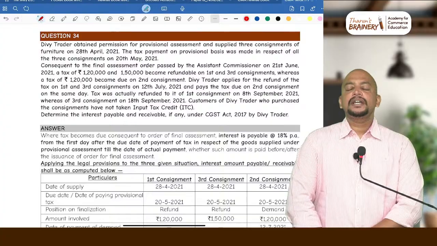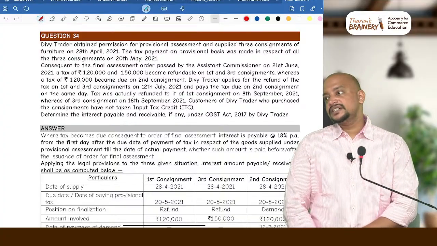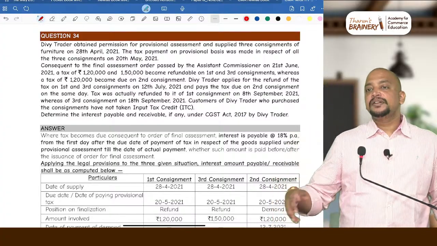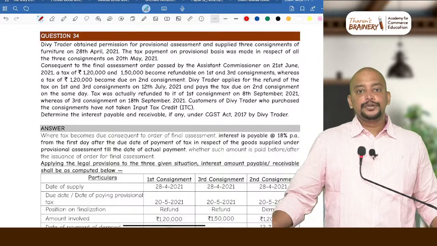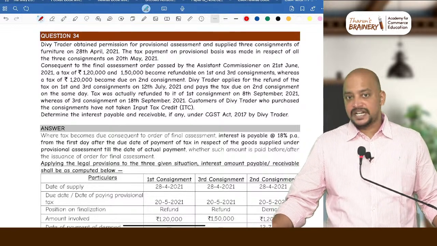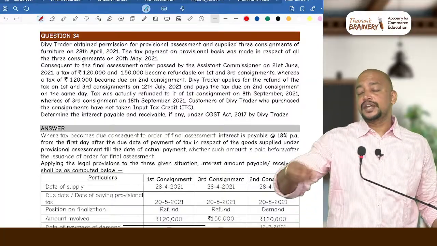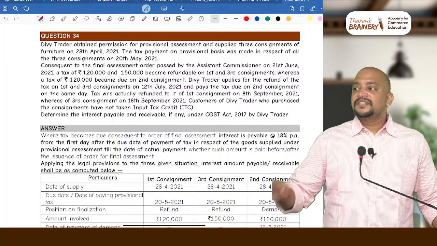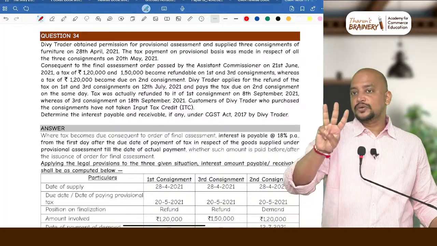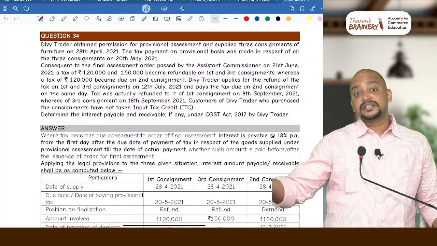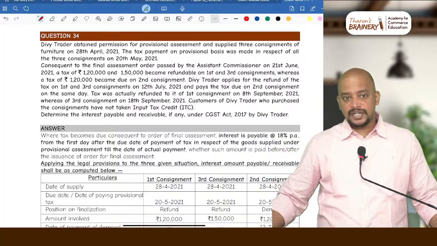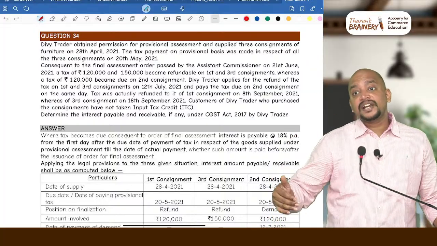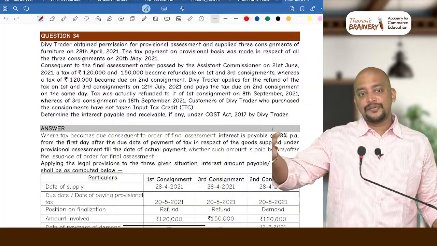So actually what happened in case of provisional assessment, first we will be unable to compute the GST payable. As we are unable to compute the GST payable, we request the department to compute the GST payable, that is called provisional assessment. So the officer will specify, okay, you have to pay some amount, and again there will be finalization of assessment. When finalization of assessment happens, 3 things could happen. Number 1, maybe the final assessment amount is more than the provisional assessment amount, or the final assessment amount is equal to the provisional assessment amount, or the final assessment amount may be less than the provisional assessment amount.